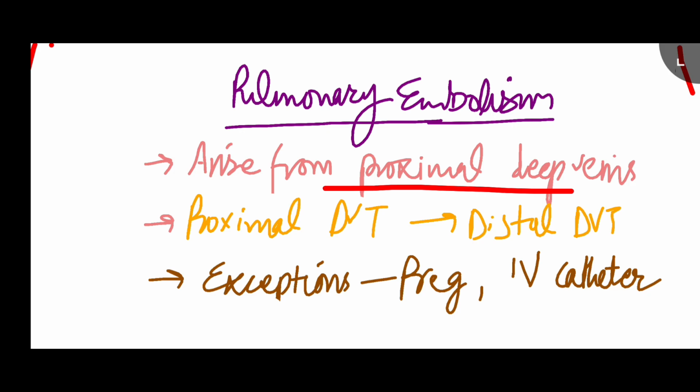What exceptions are there? That is in pregnancy. In pregnancy, these thrombi may occur initially in the pelvic veins rather than the usual course of starting in the distal veins and then extending to the proximal veins and then going to the heart. And also in patients with IV catheters. So look for the source of thromboembolism in uncommon places: in pregnant patients, the pelvic veins, and in patients with IV catheters, the upper extremity veins.